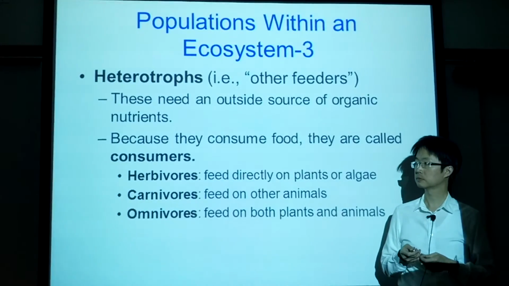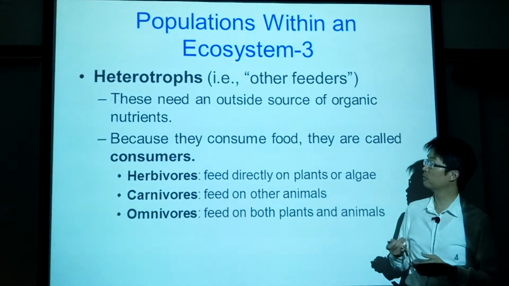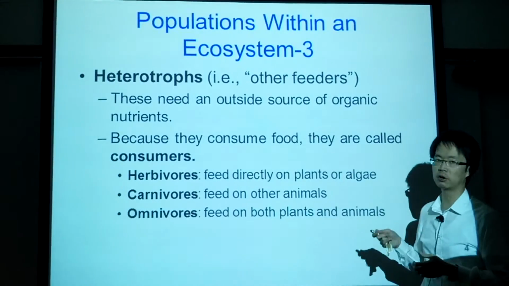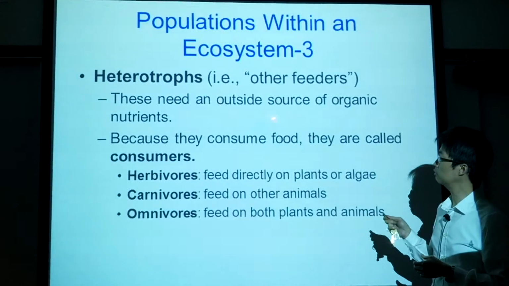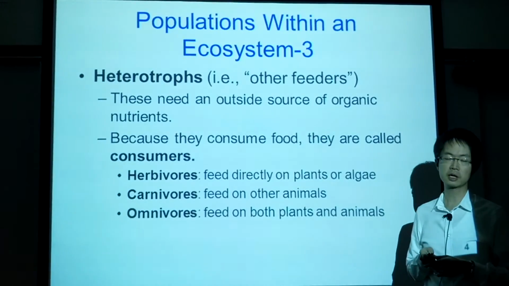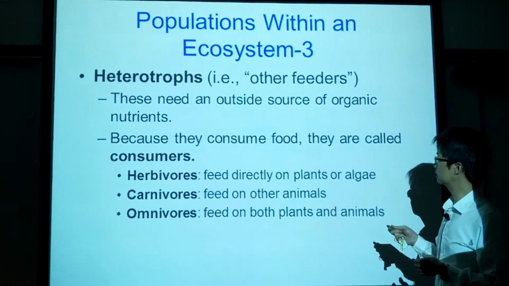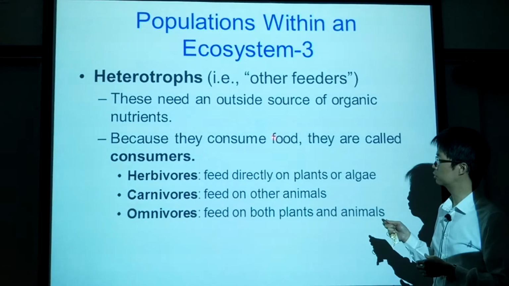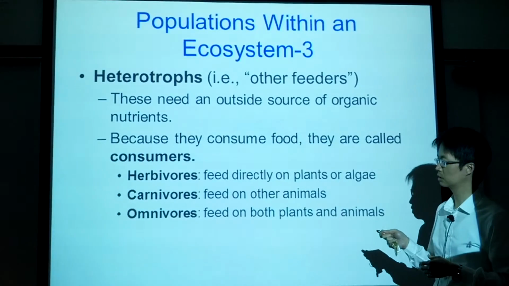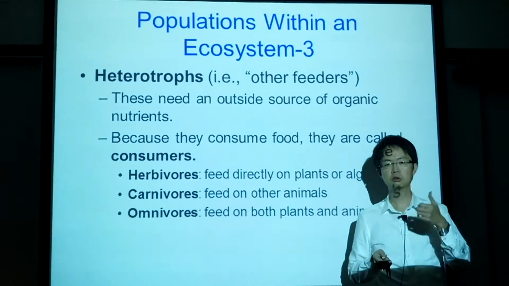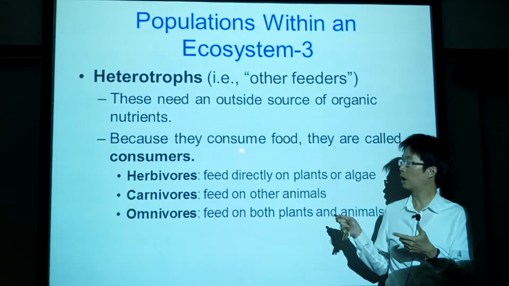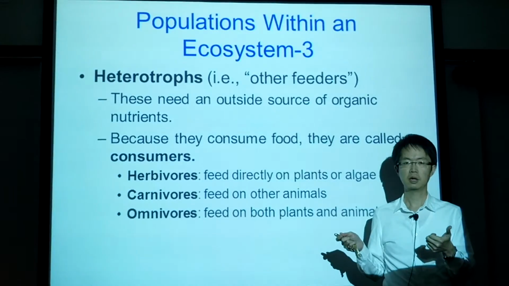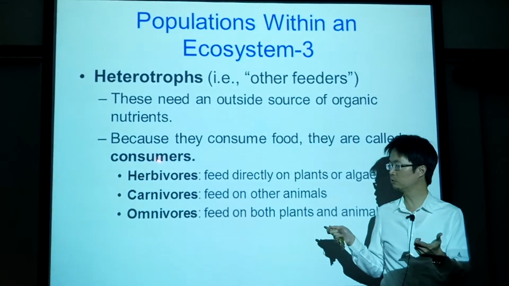Heterotroph. Heterotroph meaning that other feeder, they feed on other stuff. They need an outside source for their organic nutrients, and because they consume food, we call it consumers. So remember, autotroph, also known as the producers. Heterotroph, also known as the consumers.